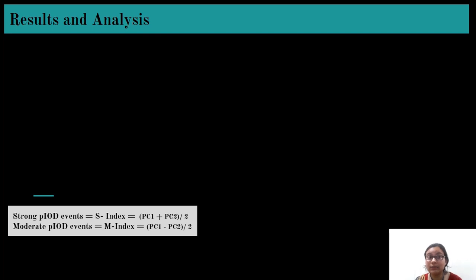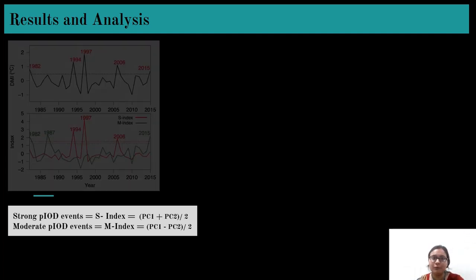So what are the results they have shown in this particular exciting paper. There are the two IOD event types which they have divided. One is the strong positive IOD events, another is the moderate positive IOD events, and they have created two different indices. One is the strong index, like the S index, another is the M index, and they have done the principal component analysis, and here below are the two formulas for them.